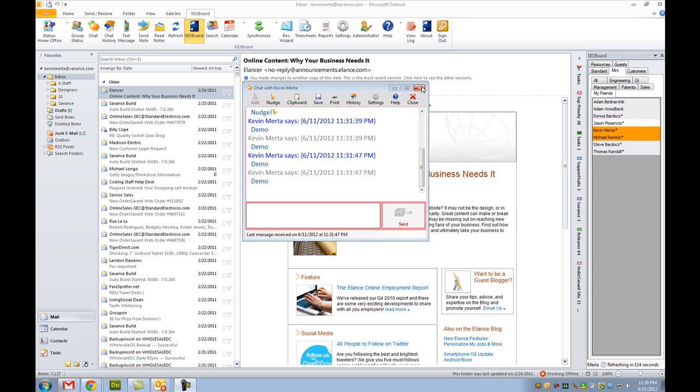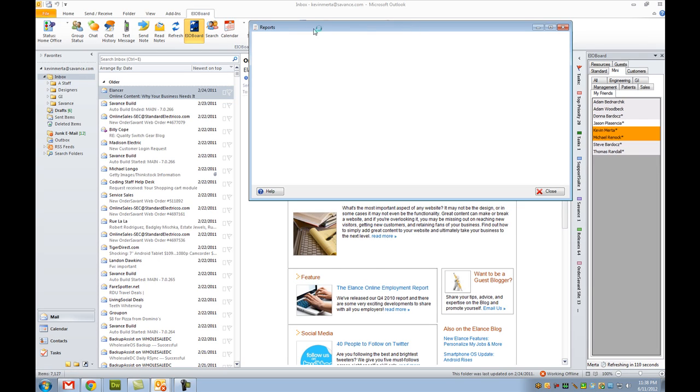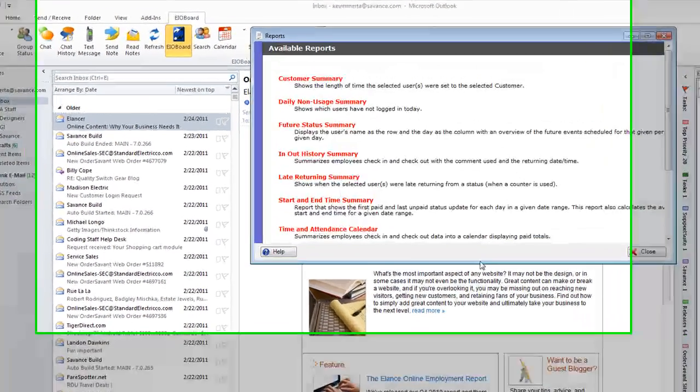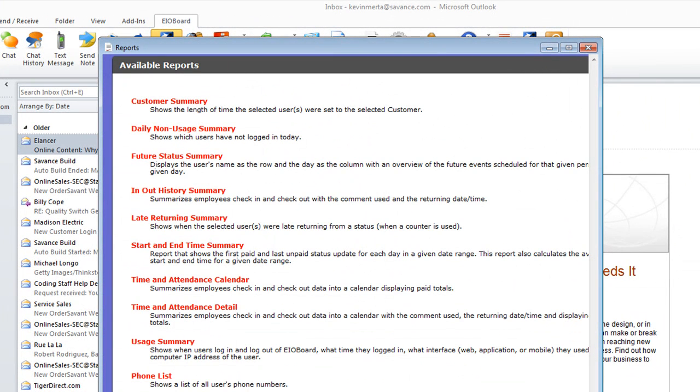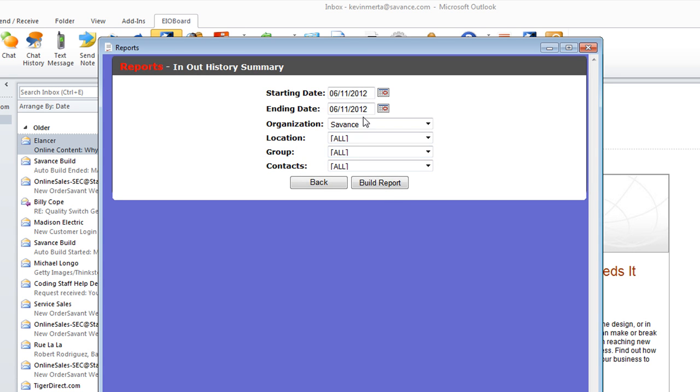And another really nice feature that we have is reporting. For reports, you can pull up different types of reports that we already have generated in the system. You can create some custom reports. You can see like a customer summary. You can see the in-out history of all the employees checking in and checking out, late return summary, time and attendance calendar. And you can click into these and you can set certain organizations or time periods for each of the reports. Close that.